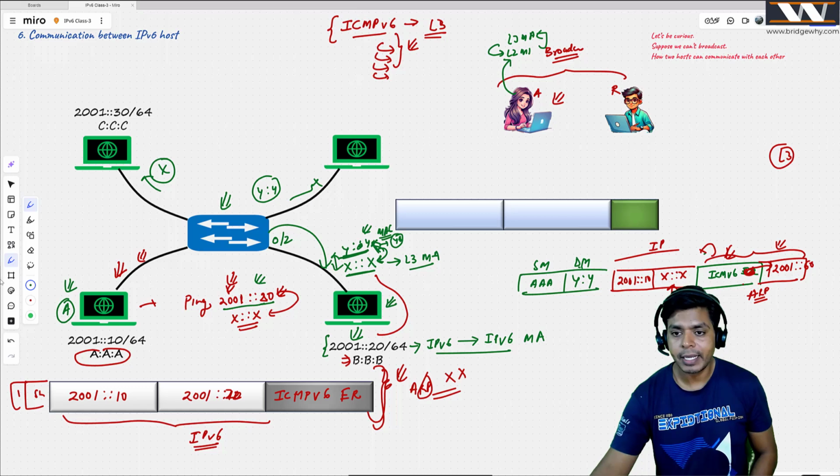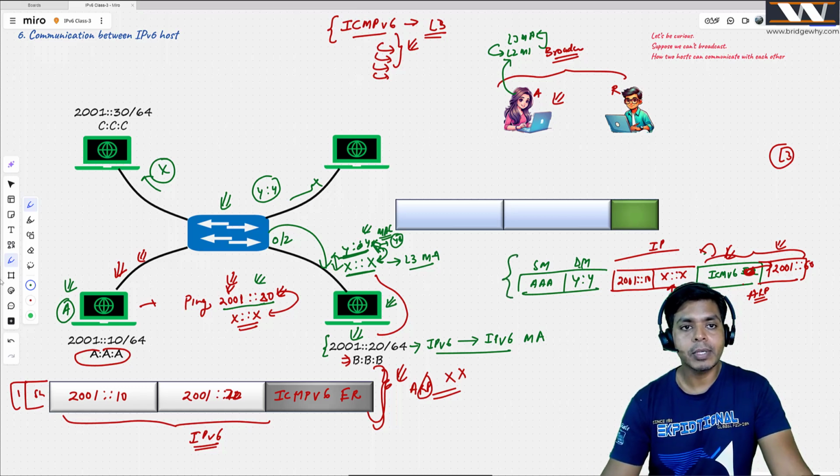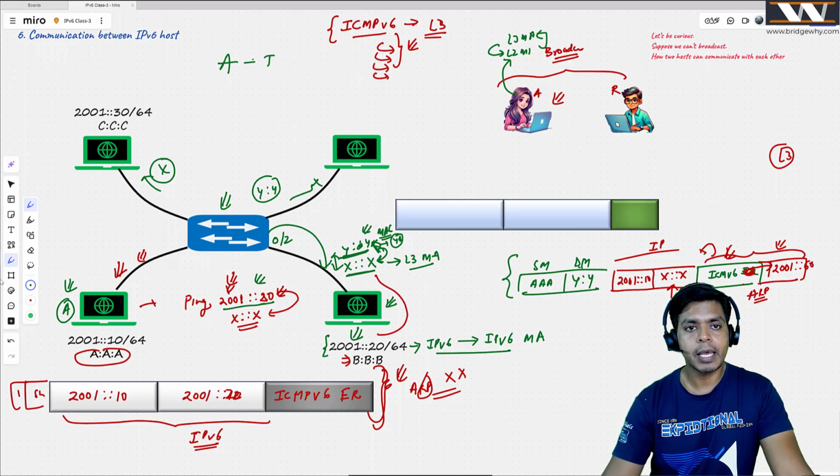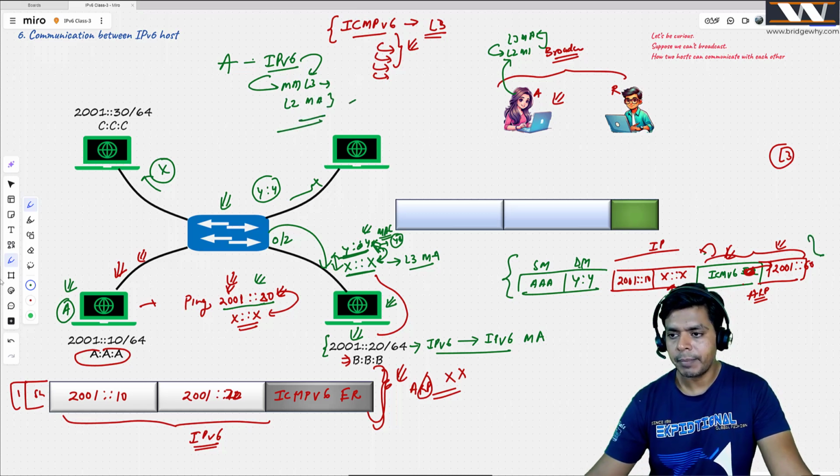And when I was creating this message, I didn't need to know because everything is right there. Any host A, if it has an IPv6 address, will be listening at the multicast address, which is L3 and is calculated from the IPv6 address. And then from this multicast L3 IPv6 address, I can calculate the L2 multicast address. As simple as that. This is creating my packet.